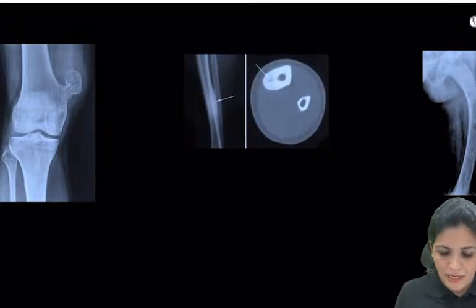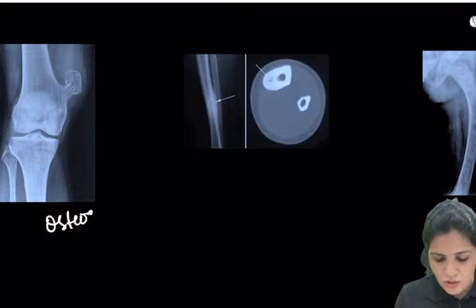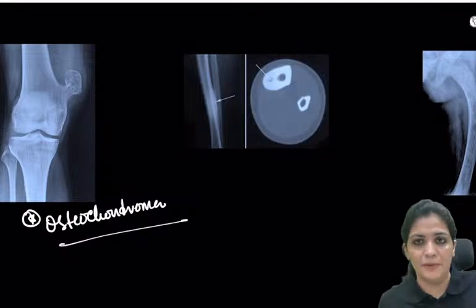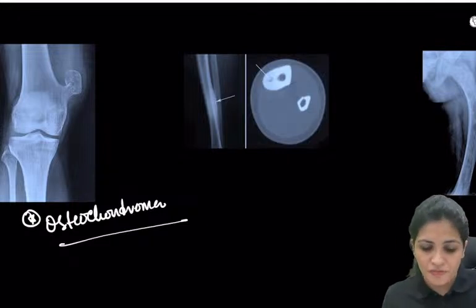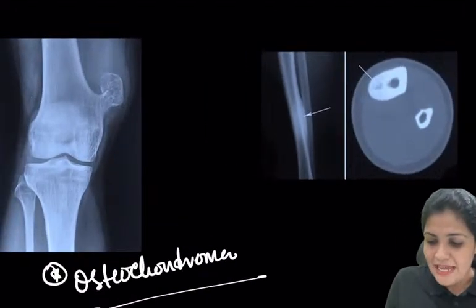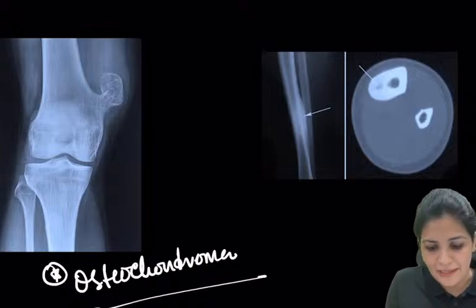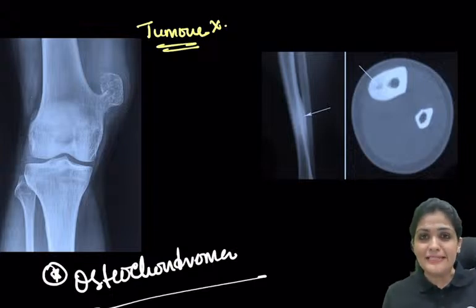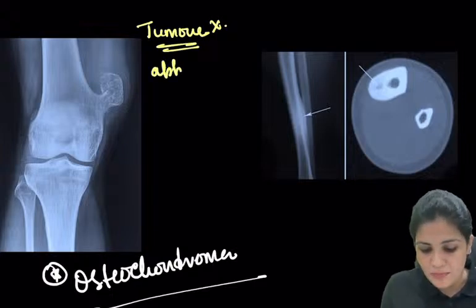Yes, the first one is very good. It is osteochondroma. Very, very good. But what are the salient features you have to remember regarding osteochondroma? The first thing to remember is, what is this actually? Is it a tumor? Yes, but it is not actually a tumor. It is an aberrant growth. What is meant by aberrant?